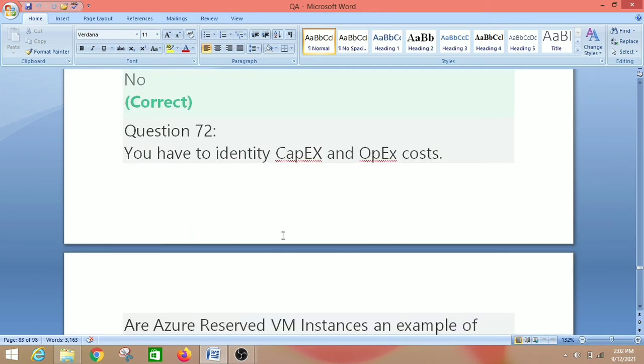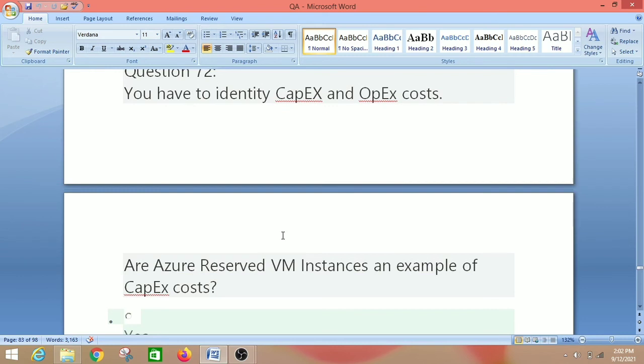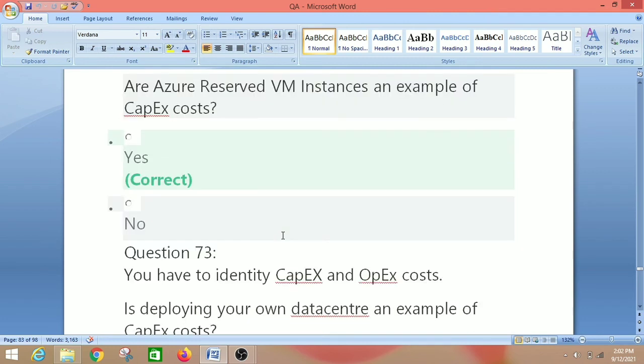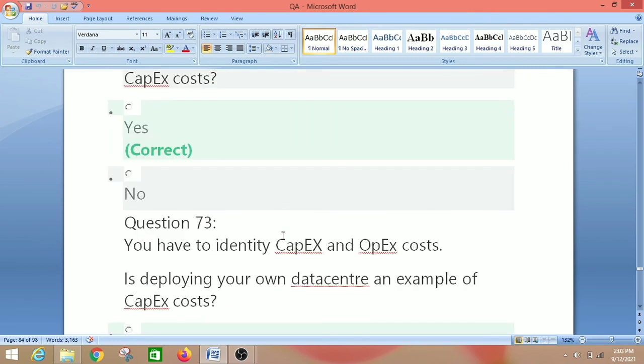You have to identify capex and opex cost. Are Azure's reserved VM instances an example of capital expenditure cost? The right answer is yes, because you don't need to make an initial investment to reap large discount. This comes under capital expenditure. Let's move on to the next question, that is question number 73.